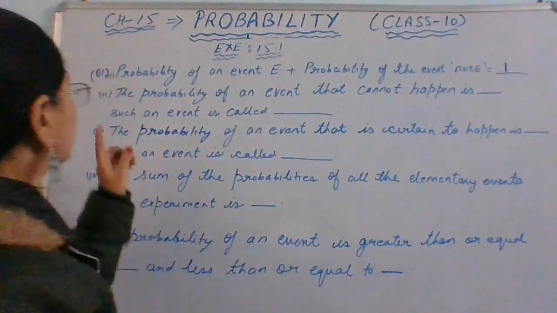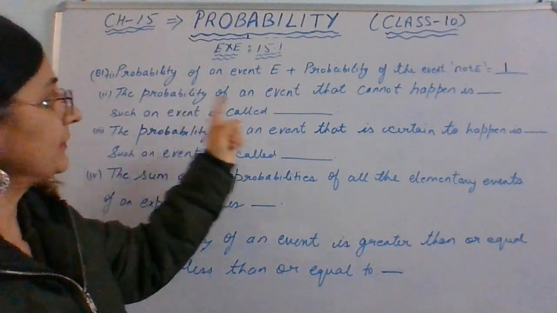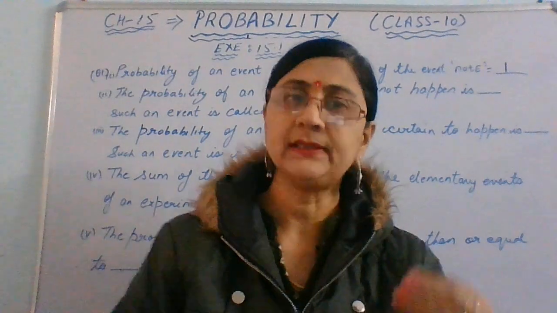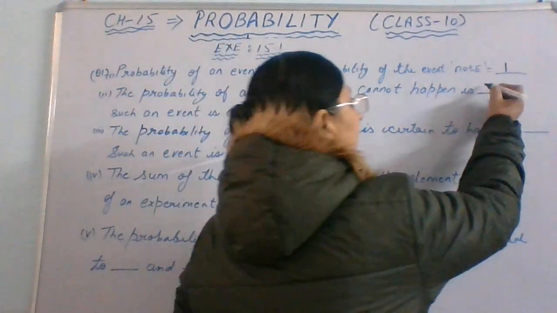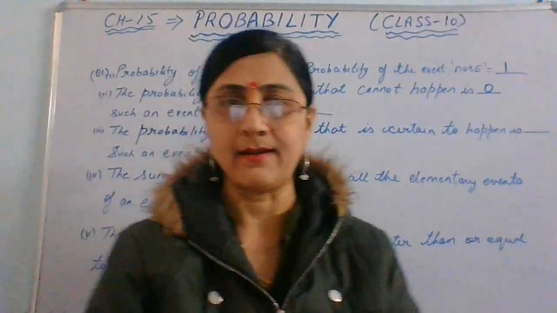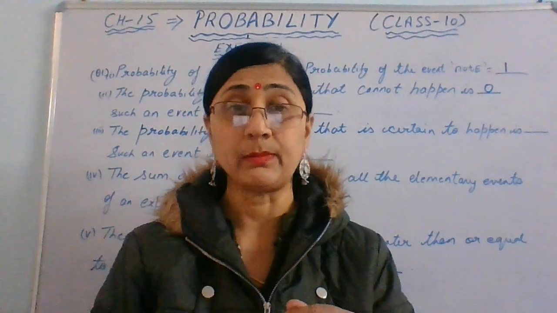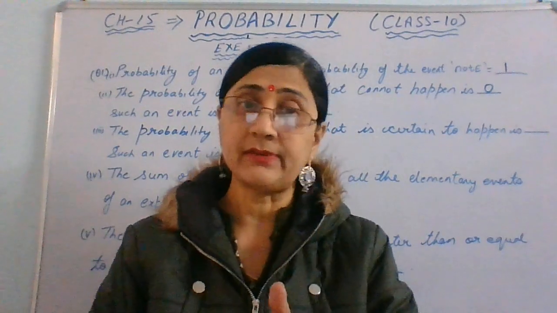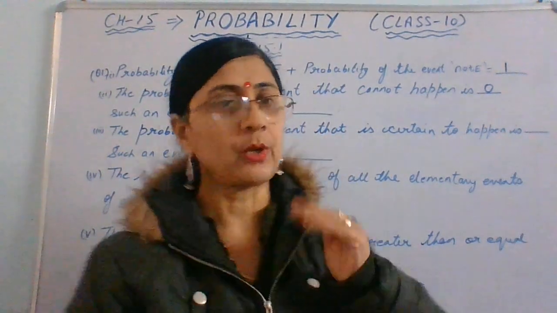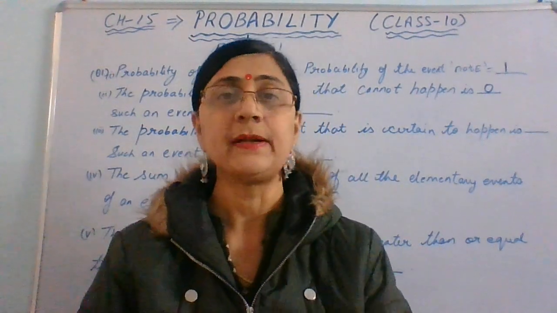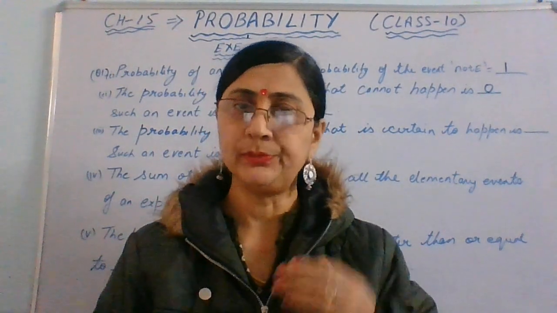Now the second question is the probability of an event that cannot happen. The probability of an event which cannot happen is 0. Like I'll say there is a bag, there are red and white balls, and I am asking you to find the probability of blue balls. There is no blue ball, so the probability in that case will be 0, because there is no possibility of getting a blue ball.